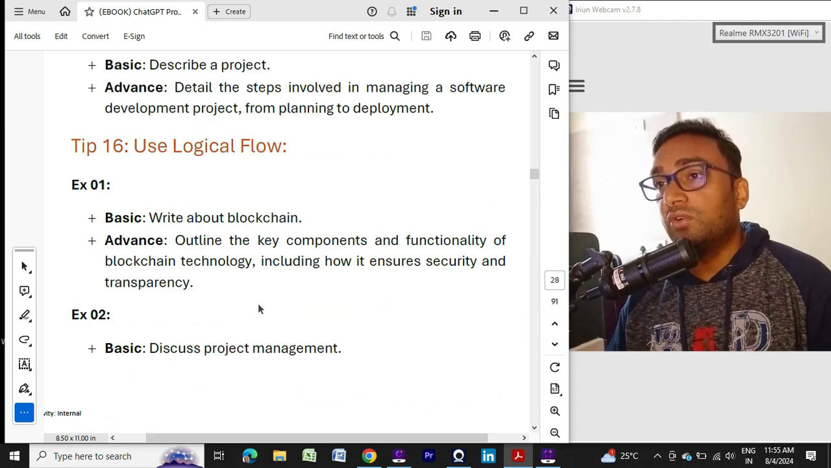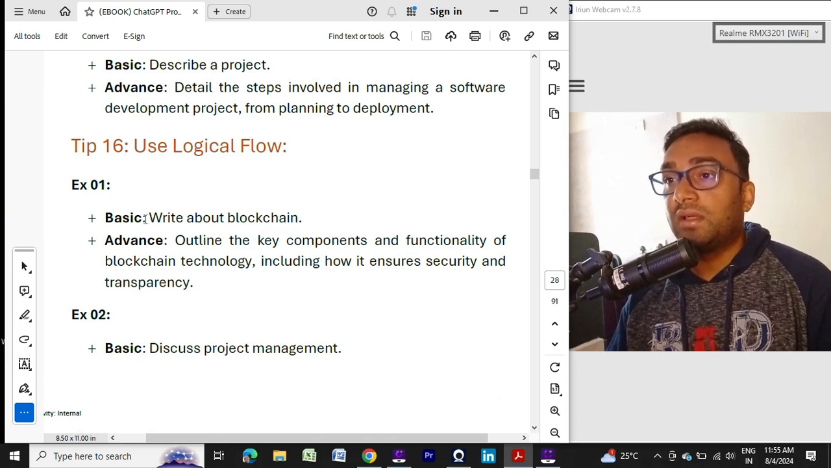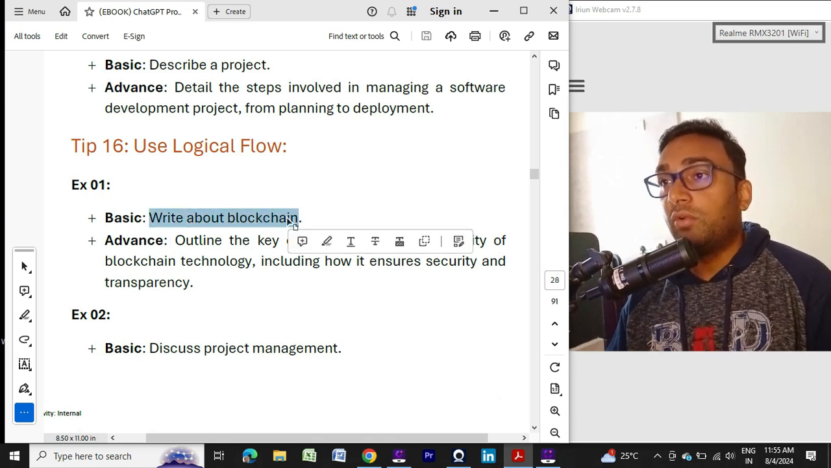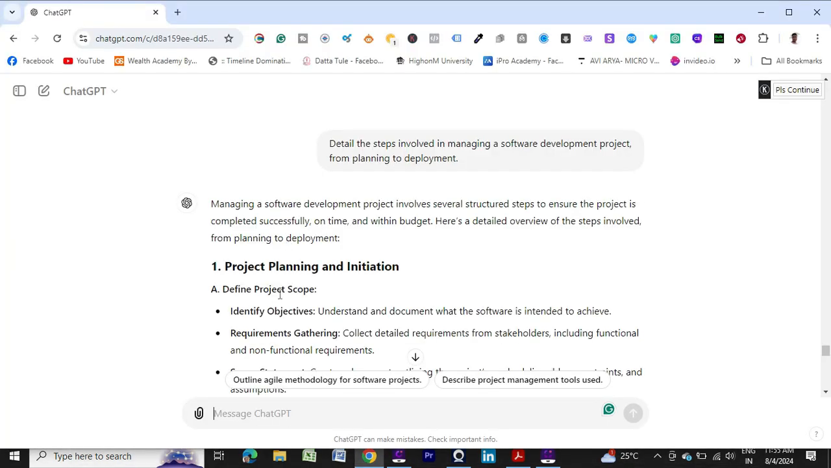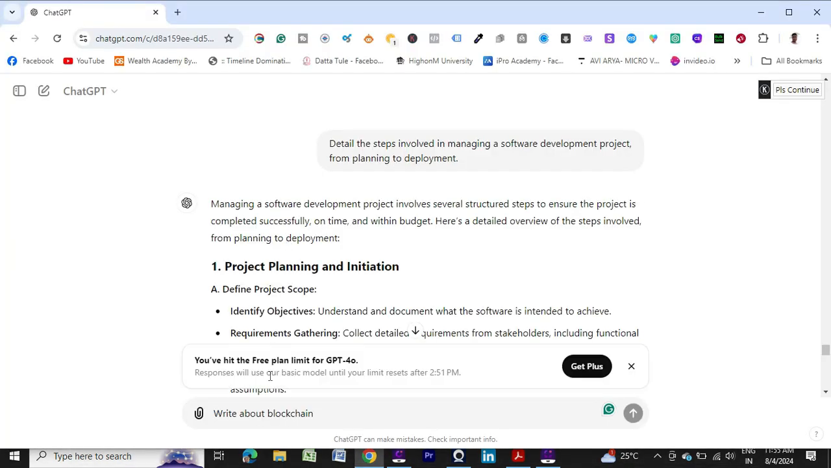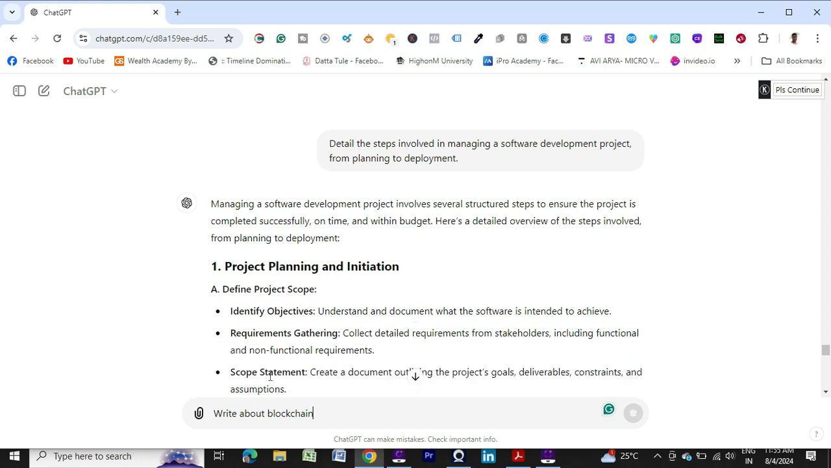Let's go to the practical session. Write about blockchain. So you can expect a broad answer. It will provide all detailed information about blockchain.